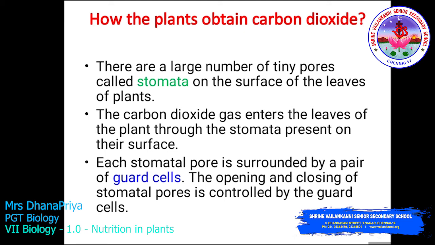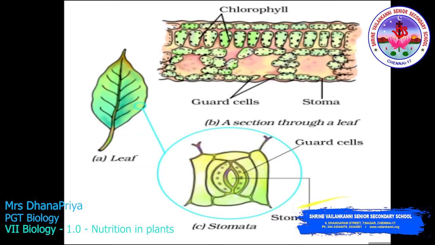So when you take one example, you just take one leaf and turn over the leaf. On the surface of the leaf, when you keep it under the microscope, you can see the stomata. The stomata are surrounded by a pair of guard cells. So what are these cells responsible for? Transportation of gases like carbon dioxide and oxygen.